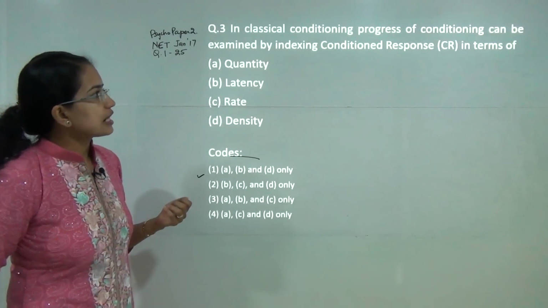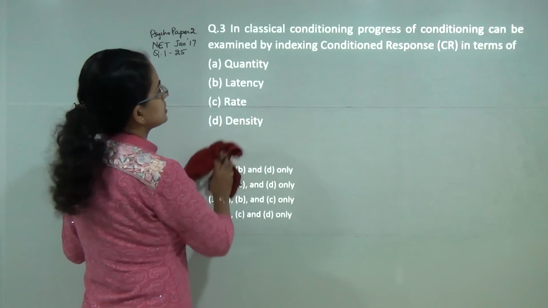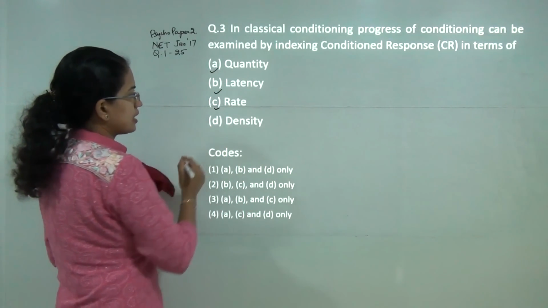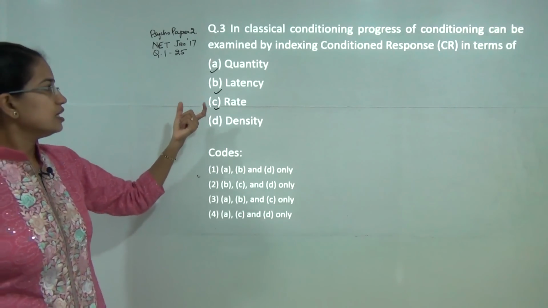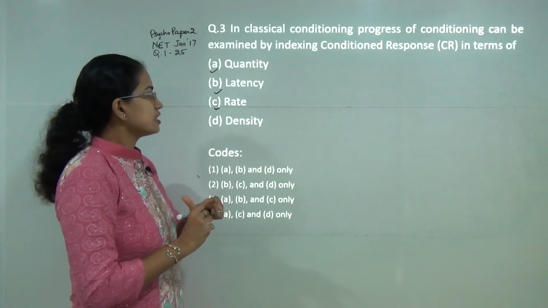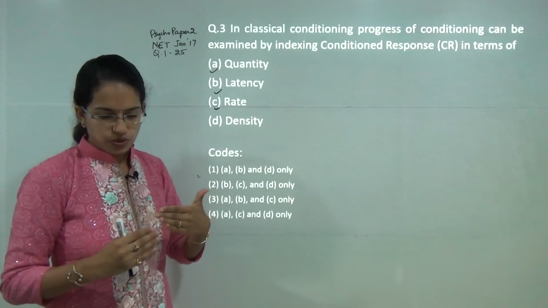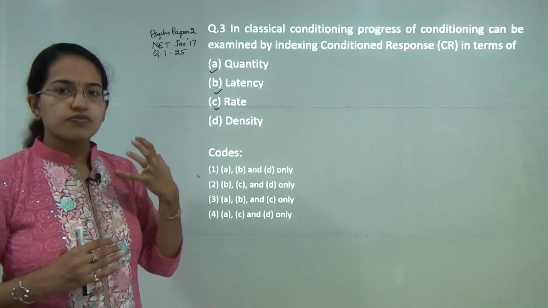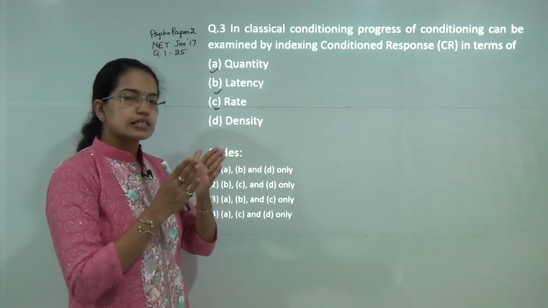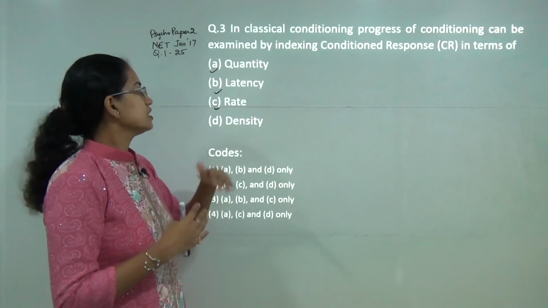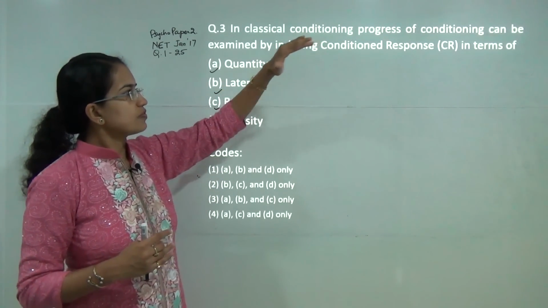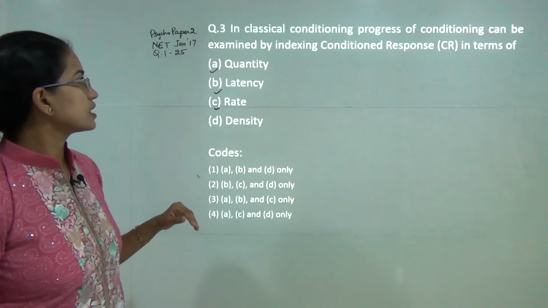The next question, in classical conditioning, progress of conditioning is determined by indexing quantity, latency and the rate. So the quantity is the amount of salivation if we talk about Pavlov's experiment. The rate is how fast or slow the success of conditioned response takes place, and latency is you are decreasing the interval between the CS and the US. So all of these three determine or index the progress of conditioning in case of classical conditioning.